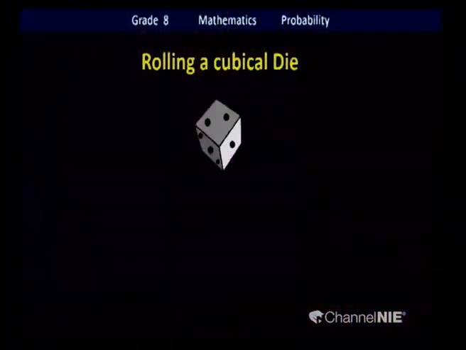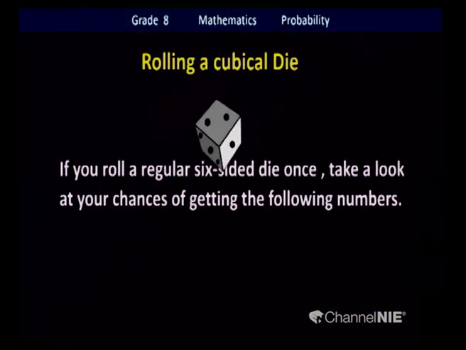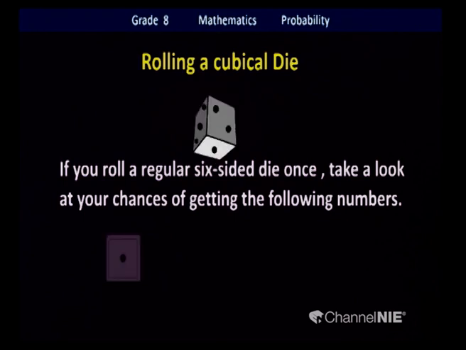This is a fair die. All the faces are the same, and all the events are equally likely to happen. This is my die. If you roll it, what will be the outcomes? If you roll this regular six-sided die once, what are the numbers you get?